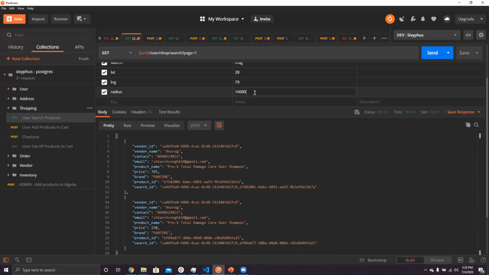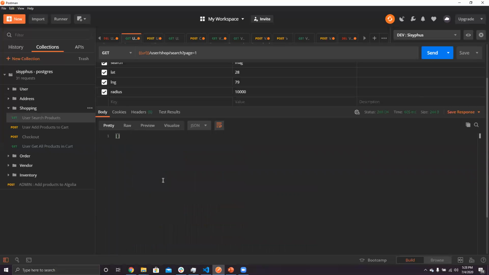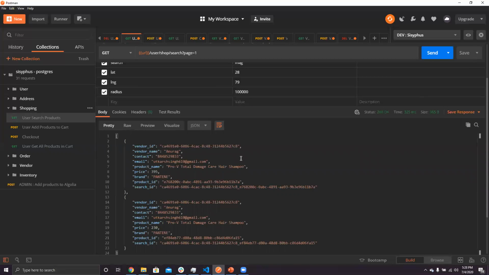Right now, if we decrease the radius, then the vendor will not be there, I guess. Yeah, because we have implemented the radius system here. So the radius is 100 kilometers as of now. So maybe the vendor is nearby, within the radius of 100 kilometers. So now the user wants to add something to his cart.